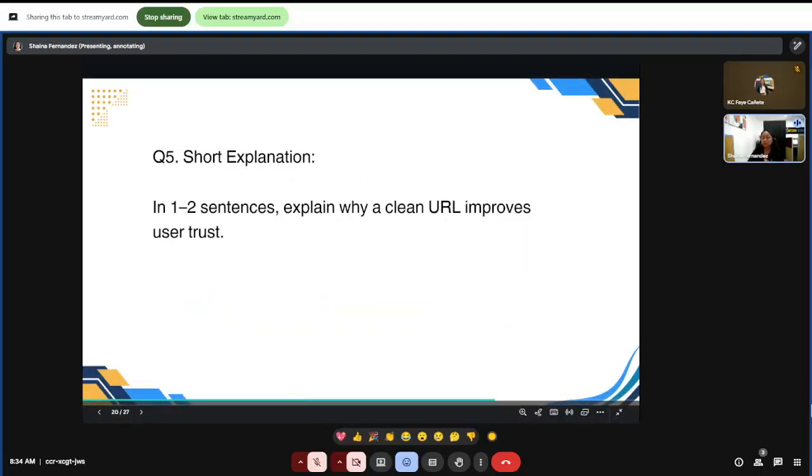In 1 to 2 sentences, explain why a clean URL improves user trust. Okay, don't be shy, guys. Let me know your thoughts. In 1 to 2 sentences, explain why a clean URL improves user trust.